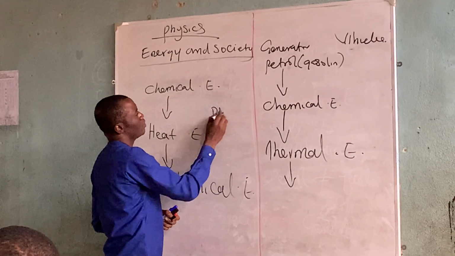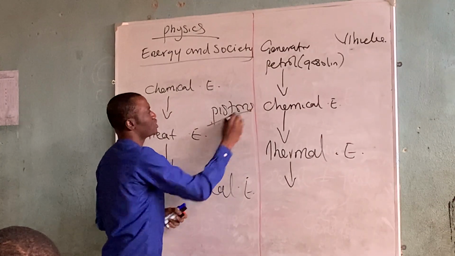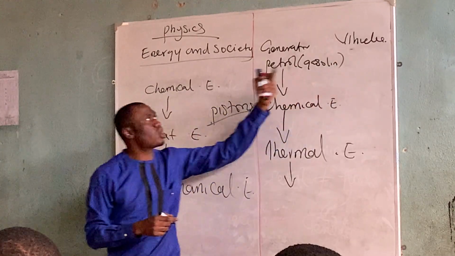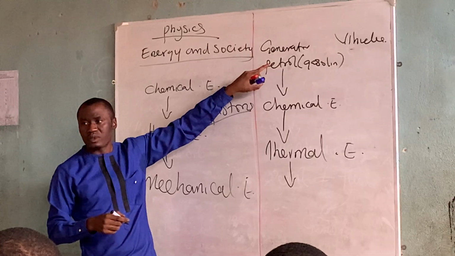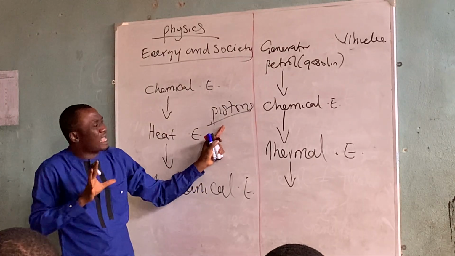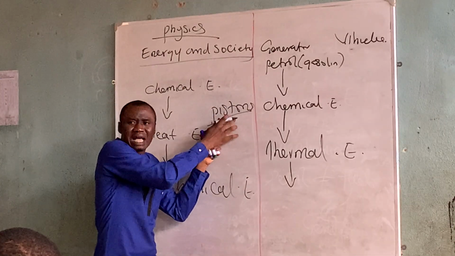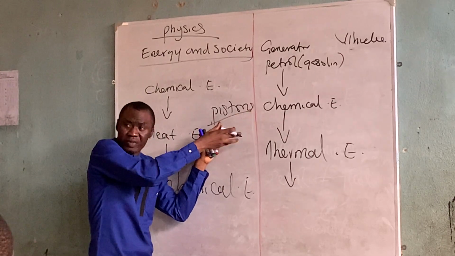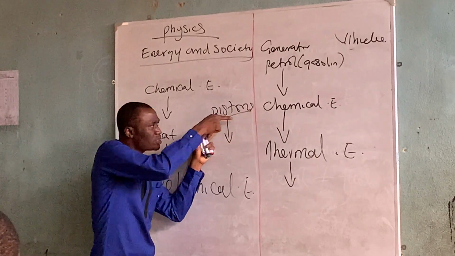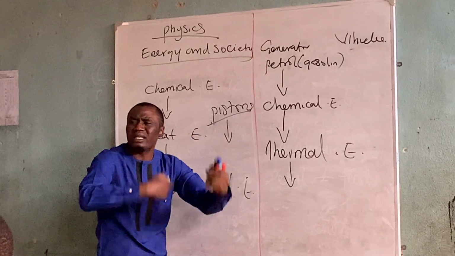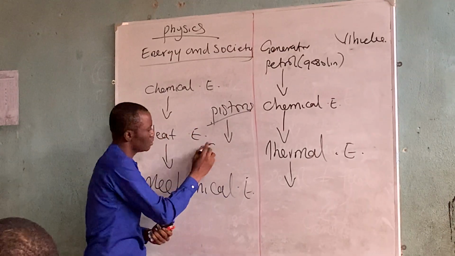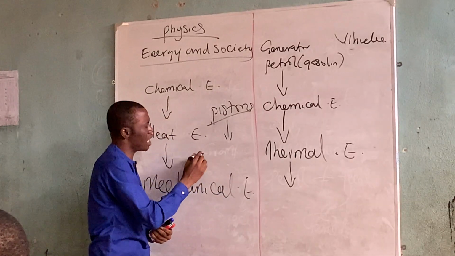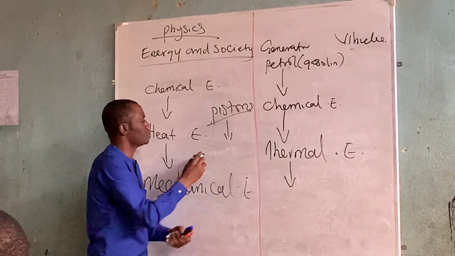These pistons are found in vehicles, and are also found in generators. Are you following? Now, that gas will push the piston, and then this piston will move the crankshaft, or what else we call it, the shaft.